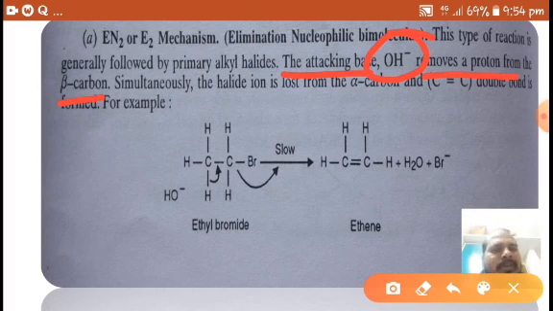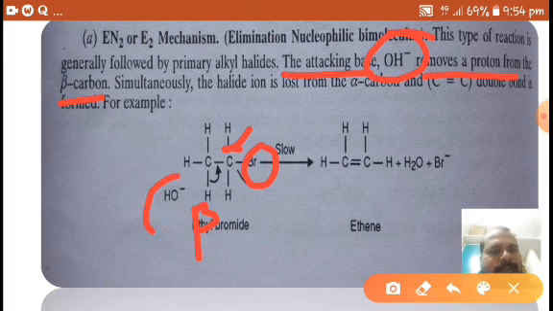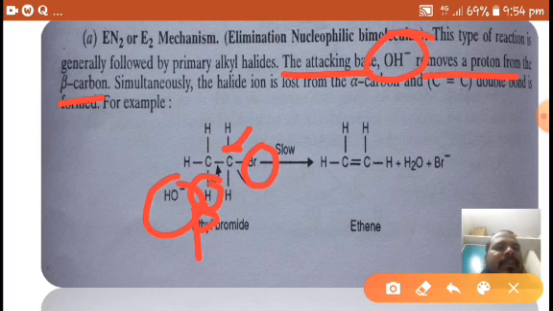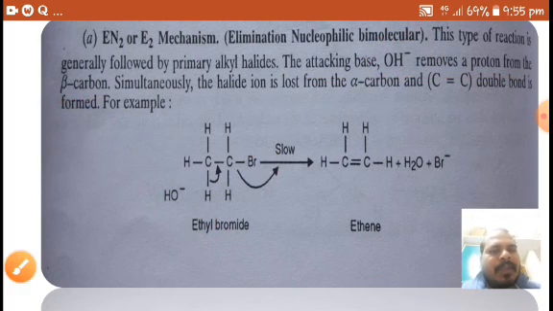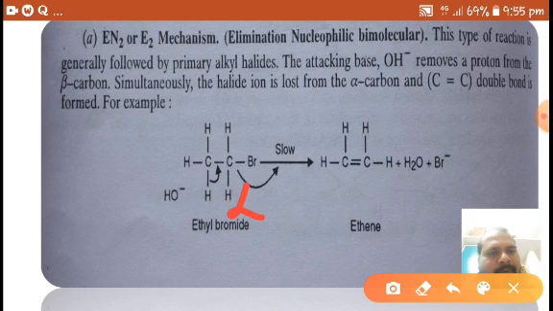What is beta carbon? If you consider bromine as the functional group, the carbon adjacent to the bromine is called the alpha carbon, and the next carbon is called the beta carbon. So OH minus removes one hydrogen from this beta carbon, and simultaneously the halide ion is lost from the alpha carbon.